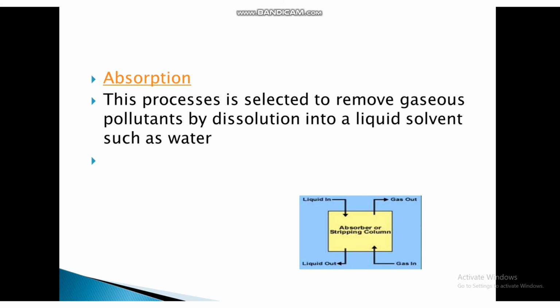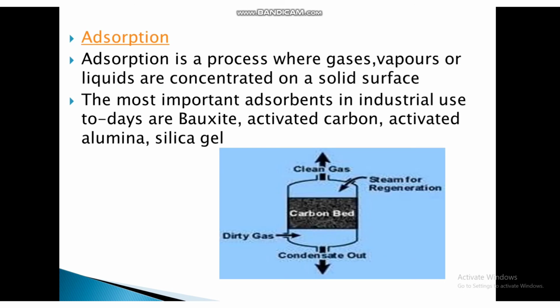Absorption: this process is selected to remove gaseous pollutants by dissolution into a liquid solvent such as water. Then the second one is adsorption. Adsorption is a process where gases, vapors or liquids are concentrated on a solid substance. The most important adsorbents in industrial use today are bauxite, activated carbon, activated alumina, silica gel, etc. They adsorb the moisture which is present.